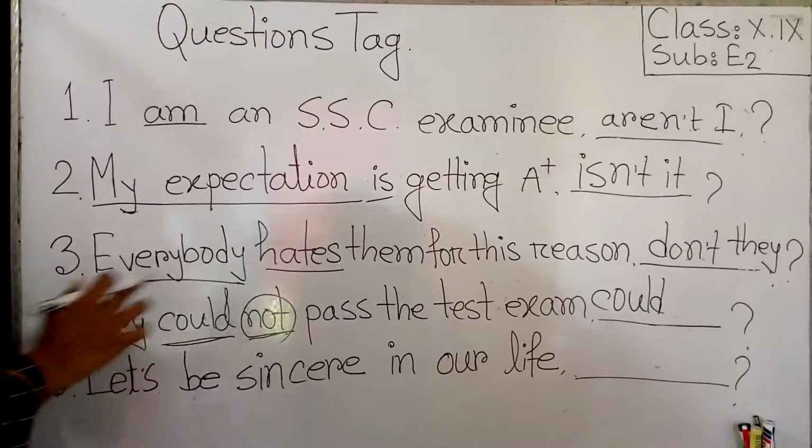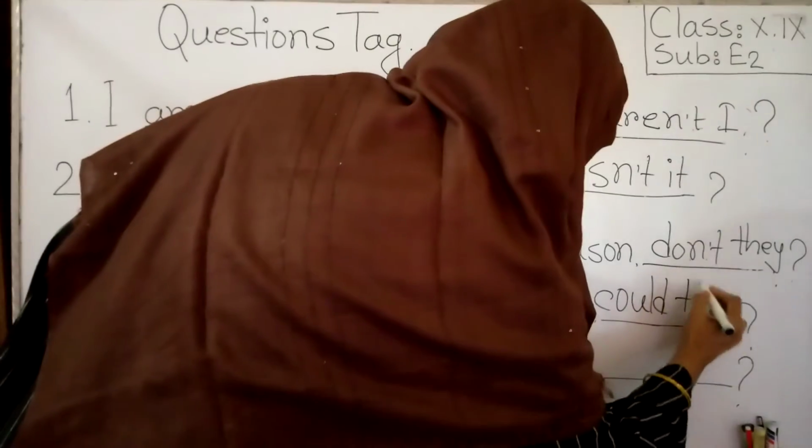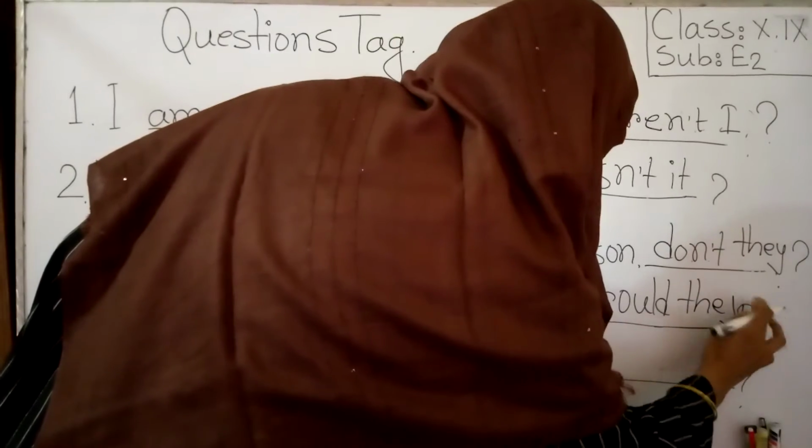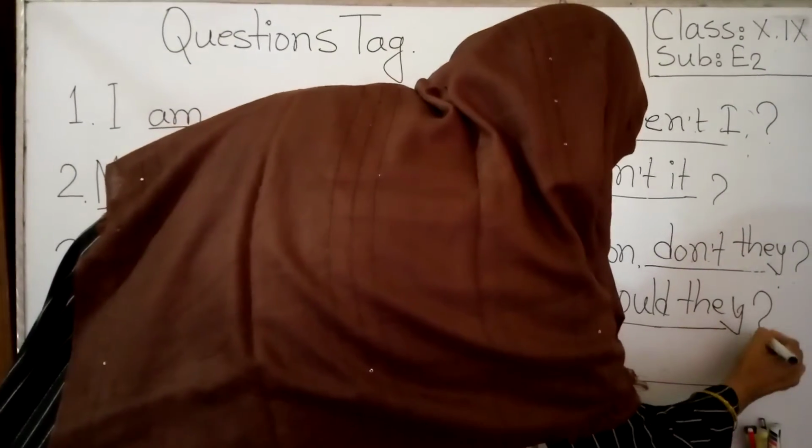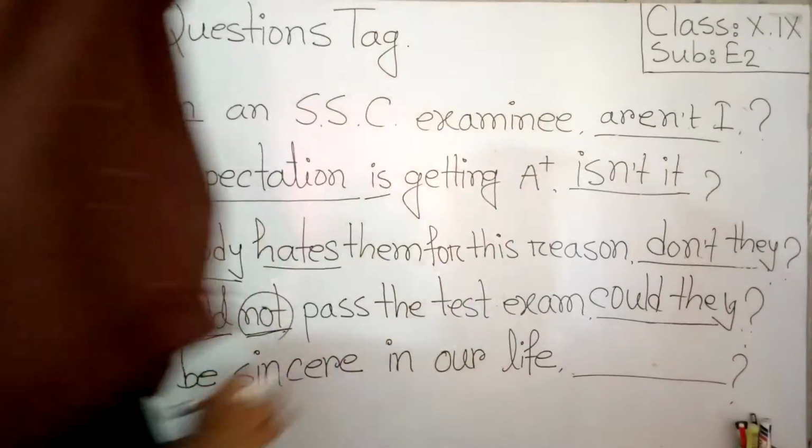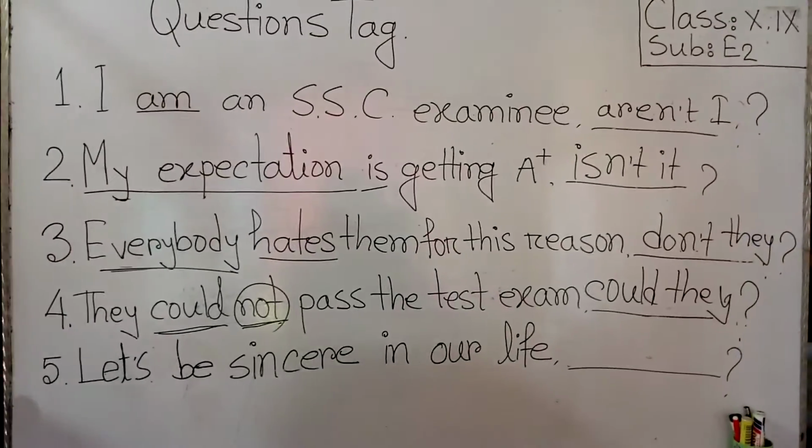Instead of they we put the pronoun they. Could they, and of course put an interrogative mark. Could they.